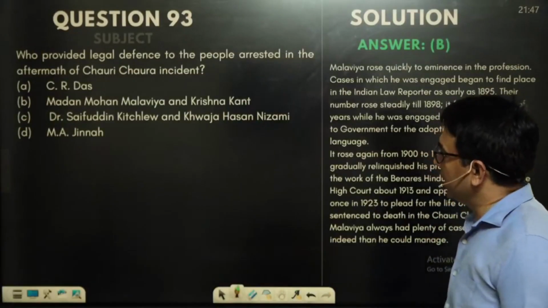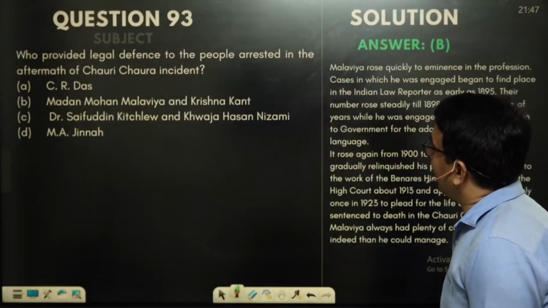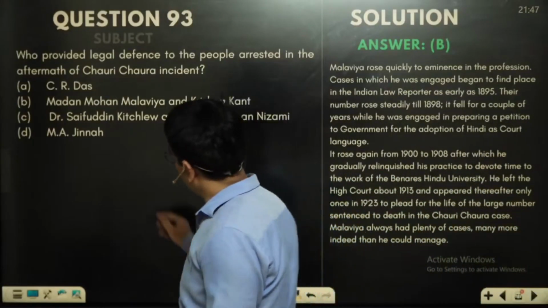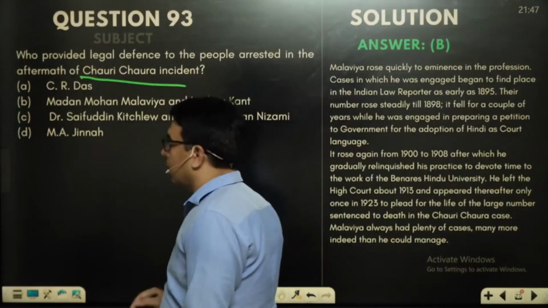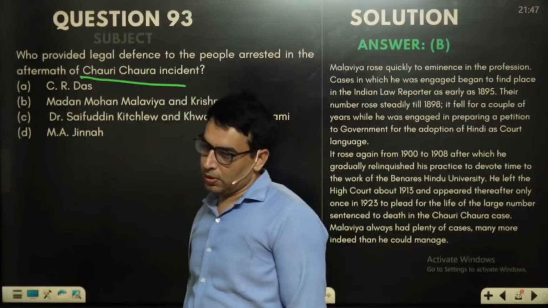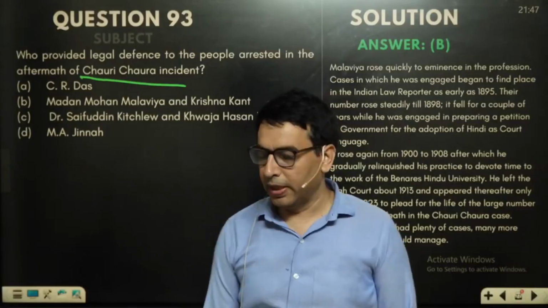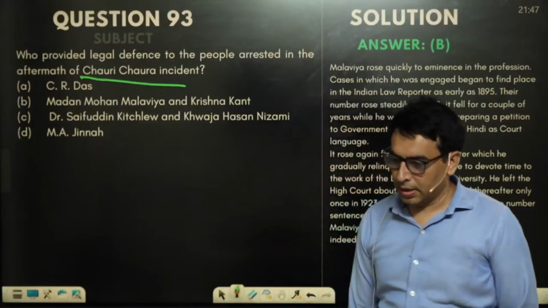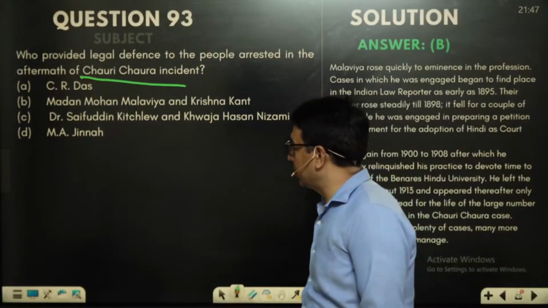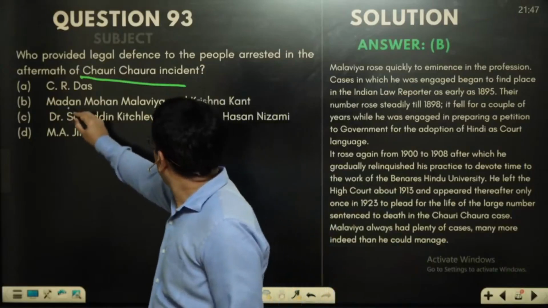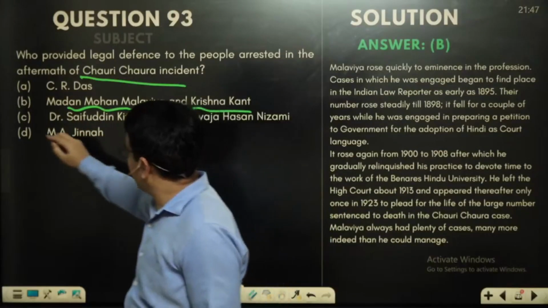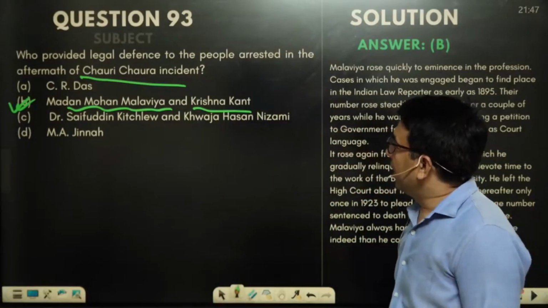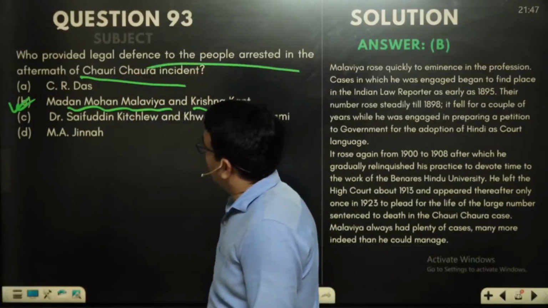Now next question is who provided legal defense of the people arrested in the aftermath of Chauri Chaura incident? So you know that due to the violence which took place at the time of Chauri Chaura, Gandhi suspended the movement, and when there was a charge against people by the government, we find that these two great people, Madan Mohan Malviya and Krishna Pant, came forward and basically provided legal defense to the people arrested under this charge.